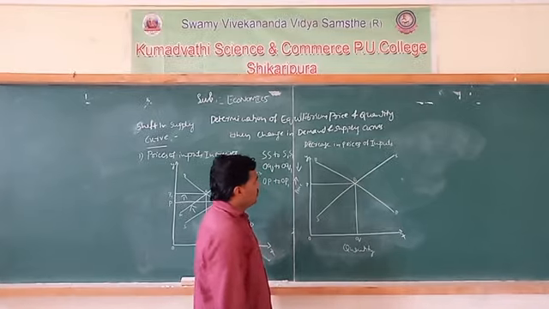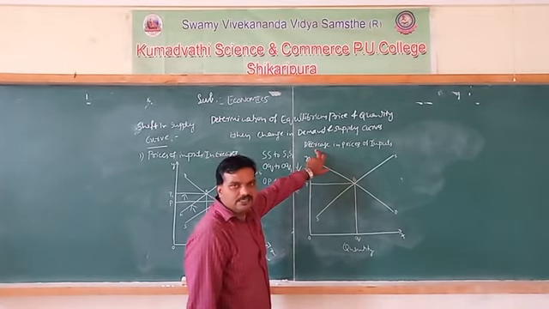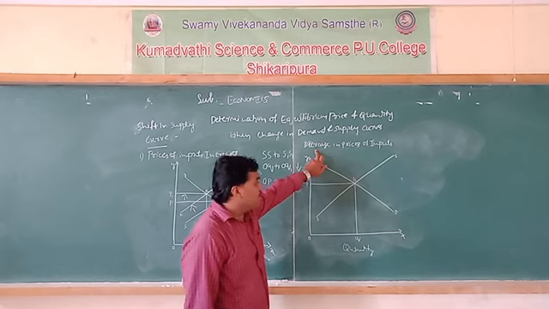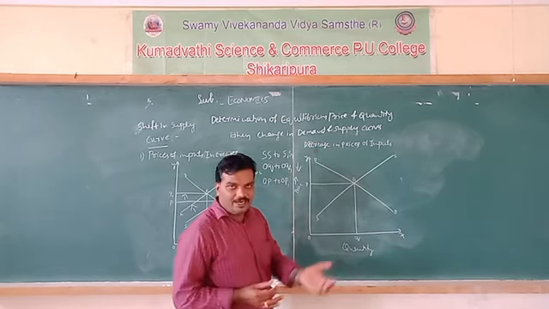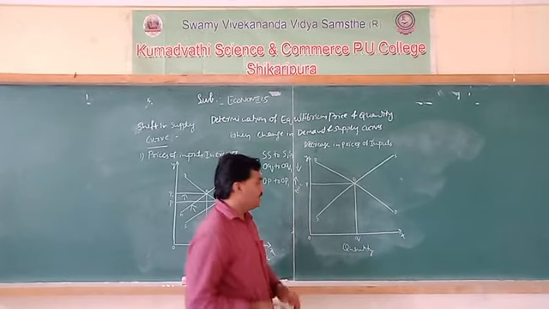Okay, so if the price of inputs decreases, it may decrease the price of a commodity. When the price of the commodity decreases, it leads to an increase in the market demand and the firm's supply.